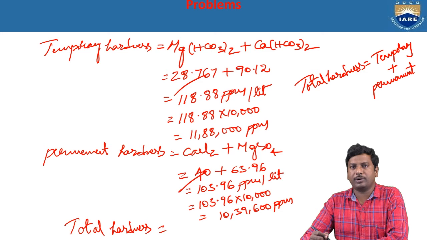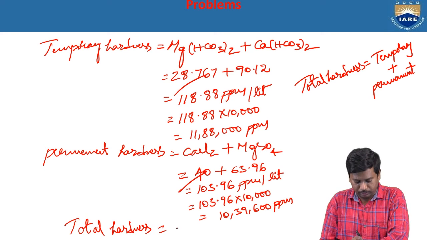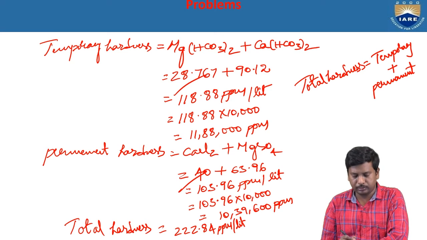So what is the value of temporary hardness? 118.88. And what is the value of permanent hardness? 103.96. By the addition of these two values, we get the final value, nearby 222.84 ppm per liter. Now they ask for up to 10,000 liters, so this value is multiplied by 10,000. So we got a final value nearby 22,84,000 ppm.